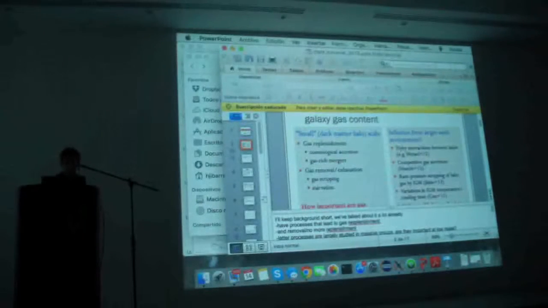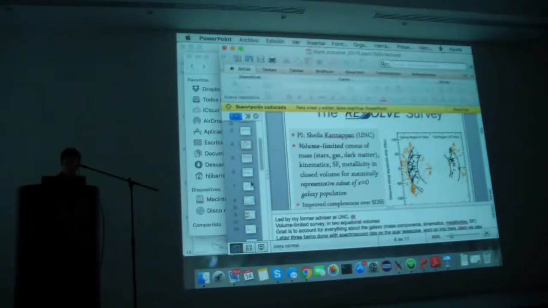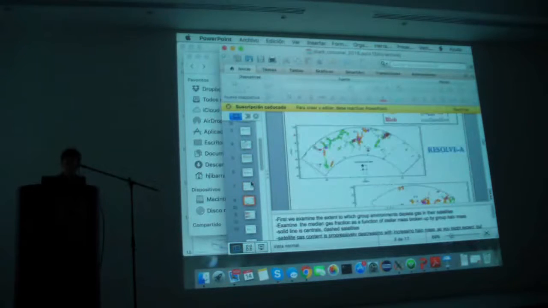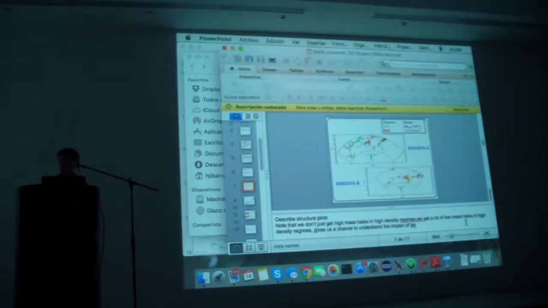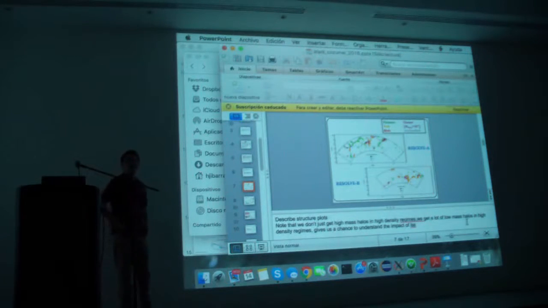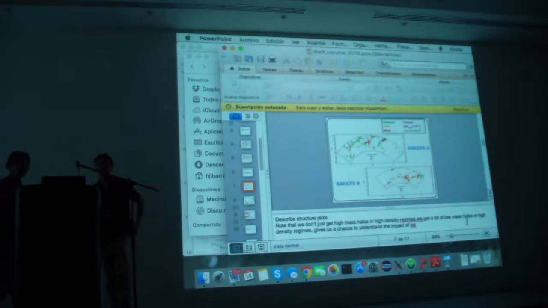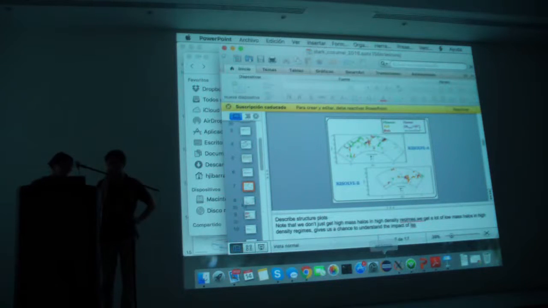So let me go back to the groups. Well, if I can find the maps. I don't know what button I pressed. So how we identify the filament? I just want to show that slide. Not it. Yeah, thank you.